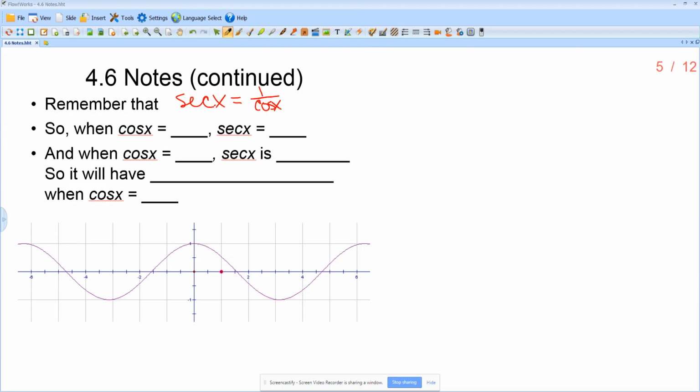So on our little list, if cosine is equal to 1, that means secant is also equal to 1. Because if I had cosine x being 1, then I'd have 1 over 1. And if cosine of x equals 0, secant of x is undefined, which means that it will also have vertical asymptotes.